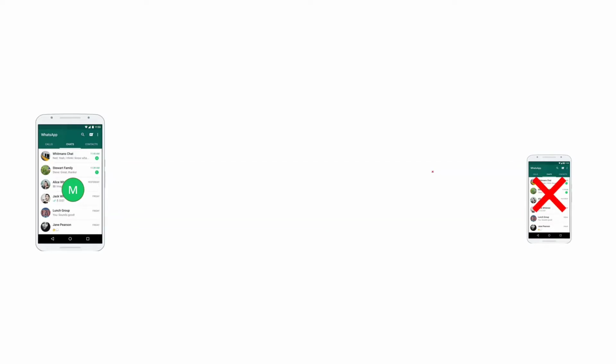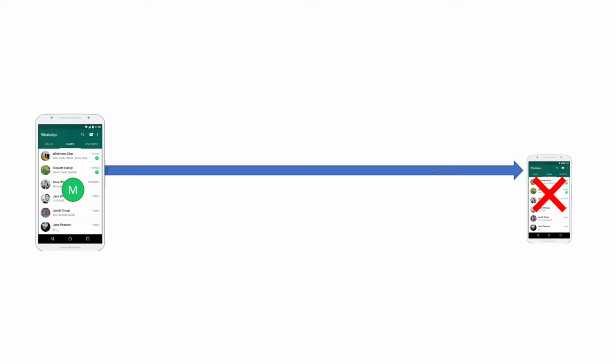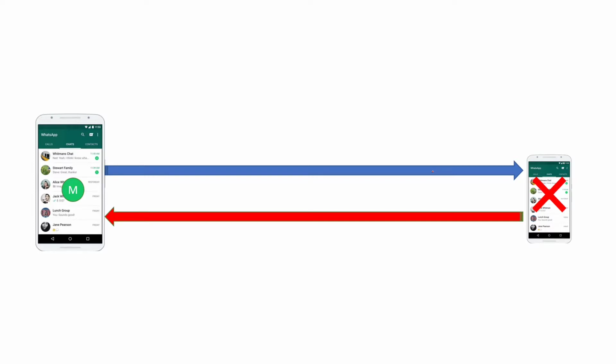We'll consider when user 2 is offline. User 1 sends messages to user 2, but user 2 is offline, so user 1 will get back a response saying delivery failure. So basically this is not the proper solution, right? Because whatever messages are sent from user 1 to user 2 should be delivered when user 2 is back online.